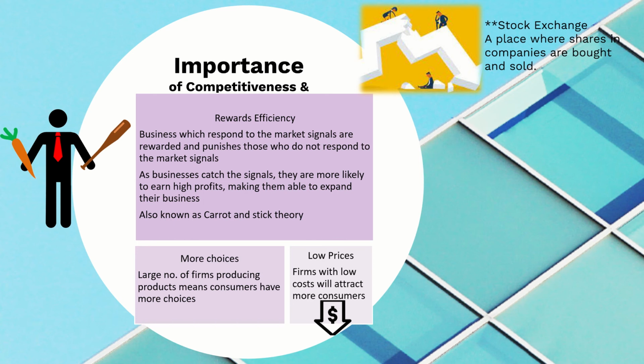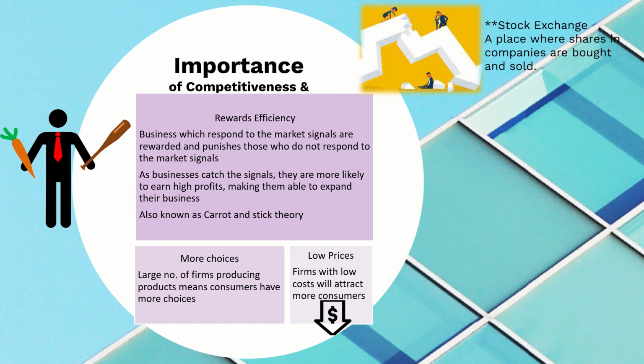So you see, whichever product is highly demanded should be produced. So the market economic system is like that. There should be competition to make a market more efficient, and it rewards efficiency. What is the important role of competition? To reward efficiency. This is also known as the carrot and stick theory. If you catch the signal, you get a carrot. If you don't catch the signal, you get hit by the stick. It's basically a metaphor.